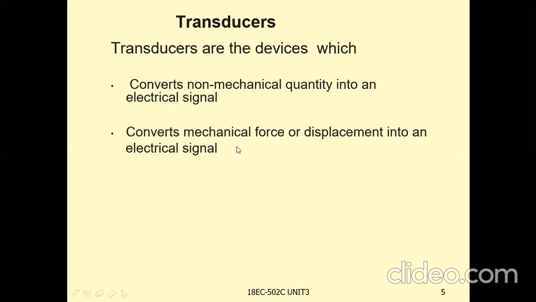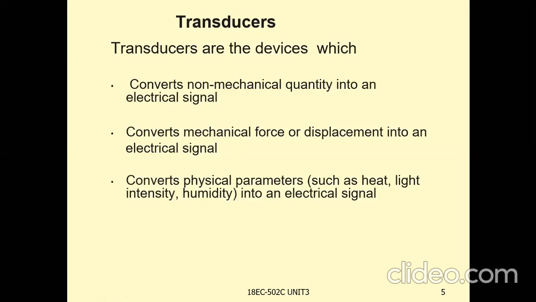This is also a transducer. This transducer converts physical parameters such as heat, light intensity, and humidity into an electrical signal.